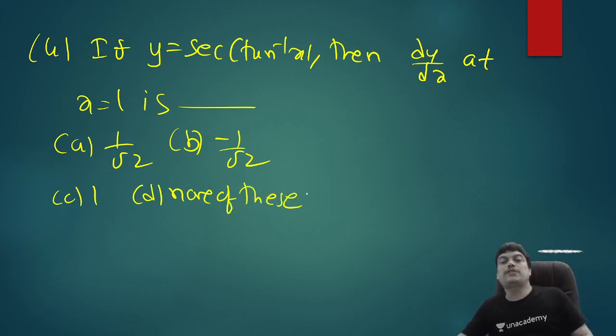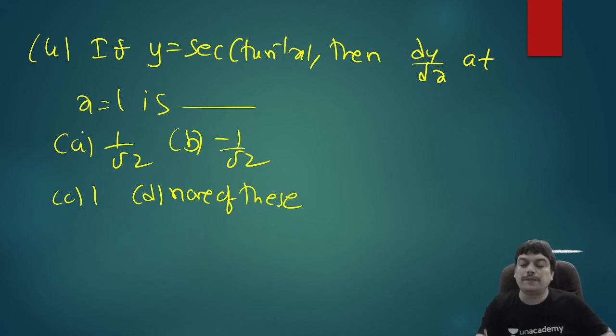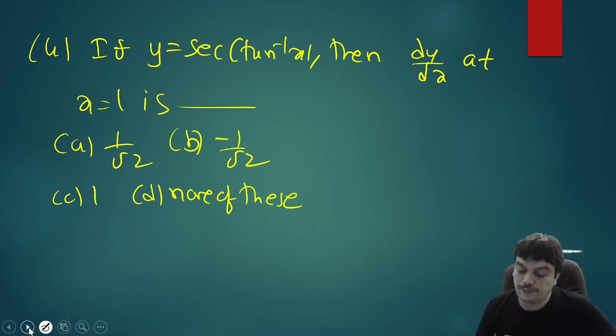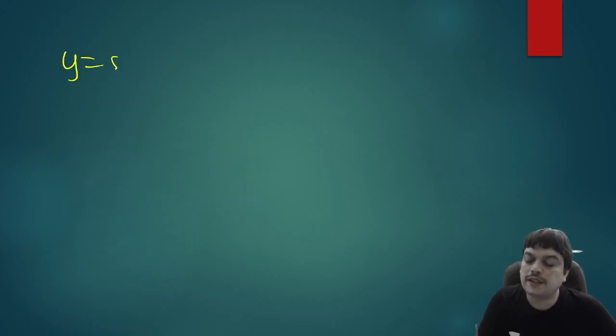So this question is quite simple. You want the derivative at x equal to 1. So remember, when they ask for the derivative at a point, after differentiation we'll substitute. Don't substitute before differentiation. That you have to always remember. So y equal to secant of tan inverse x, you have to simplify this.